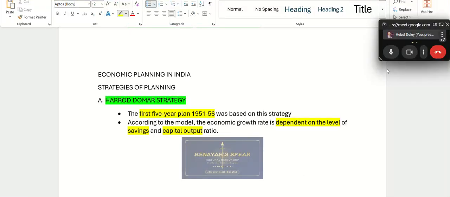Sir, it's savings and capital. Savings and capital output. Capital. Okay. Now, if you have confusion on what is a strategy, strategy means what? Prince Rongchan, strategy. What do you understand by the word strategy?